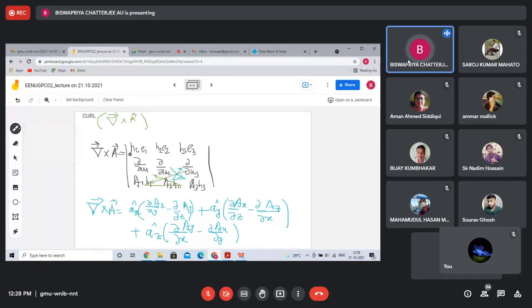So when you take this term H1 E1, it means AX cap. Your H1 is 1 and E1 is AX cap, right? Okay. Then your first term will be del u2. Del u2 means del y. Del y of A3 H3. A3 H3 means what? A3 H3 means AZ. Nothing but AZ.